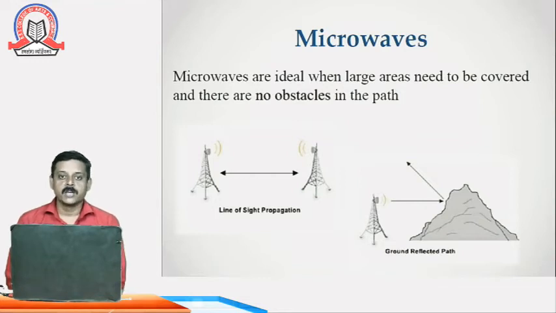In the different kinds of propagation, we can use line of sight propagation here. As you can see in the diagram, if any obstacle, for example a hill or a building, comes in between, then the microwaves are reflected. So we can't use microwave signals for such things. It needs to be obstacle free.